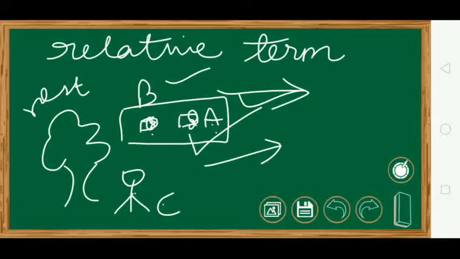The meaning of relative term and change in position with respect to the surrounding. One object which is in motion with respect to someone may not be in motion with respect to another person. You saw the example of A, B and C. Okay? Now, let us understand the difference between distance and displacement.